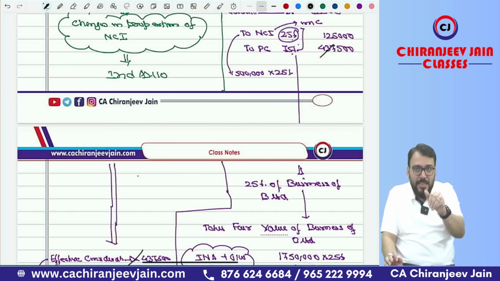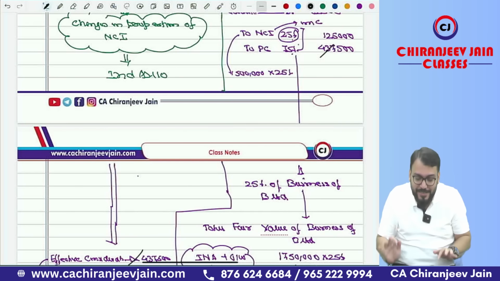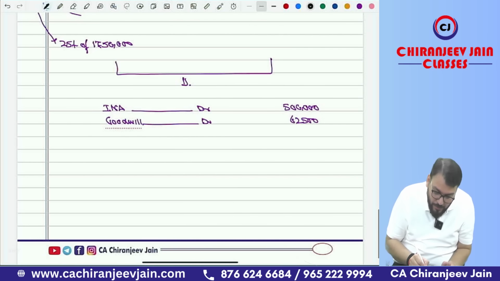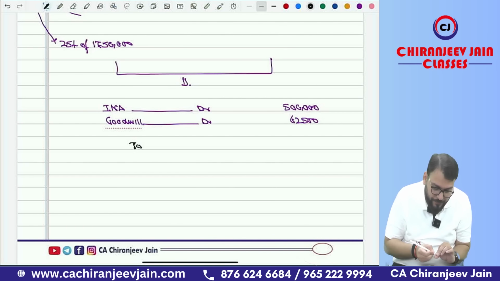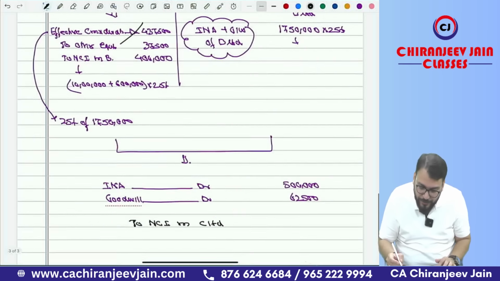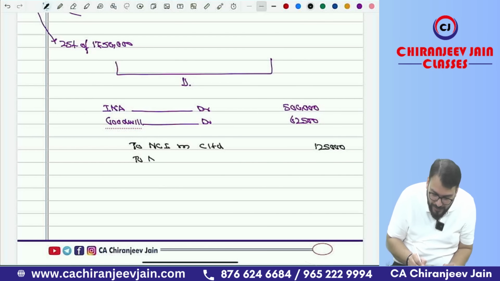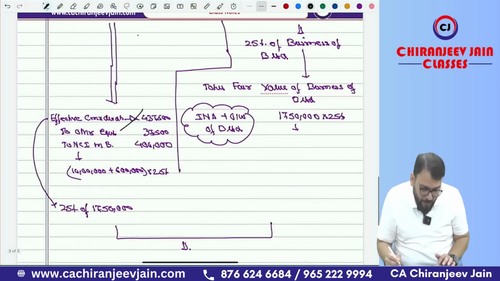Whatever consideration you are receiving for the effective sale of B, and whatever consideration you are paying for acquisition of C Limited, is 4,37,500 effectively. That will be cancelled. To what? To NCI in C Limited, how much? That is 1,25,000. And how much NCI in B Limited? NCI in B Limited will be 4 lakh.